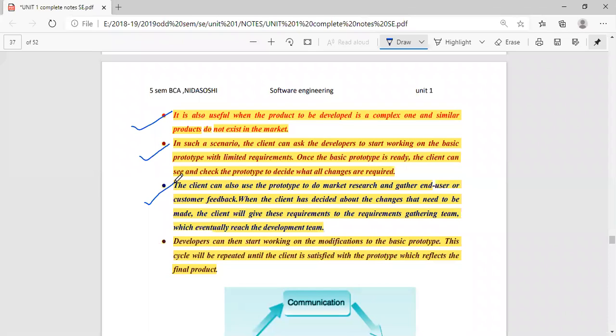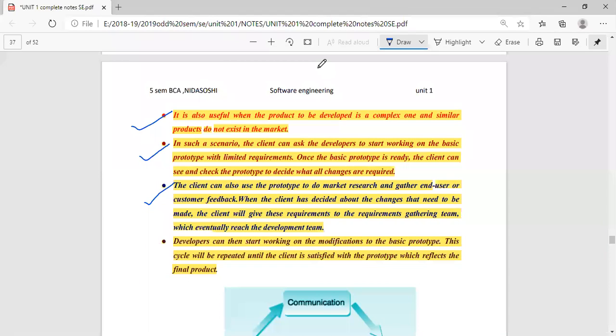And then we have to build a dummy version of a software. After developing that dummy version of a software, we have to give this software to the customer for using. And later the customer will again give us the feedback whether his requirements are implemented in the software or not. If not, then again the developer has to collect the fresh requirements or the errors that are there in the software, and then again need to build the new software.